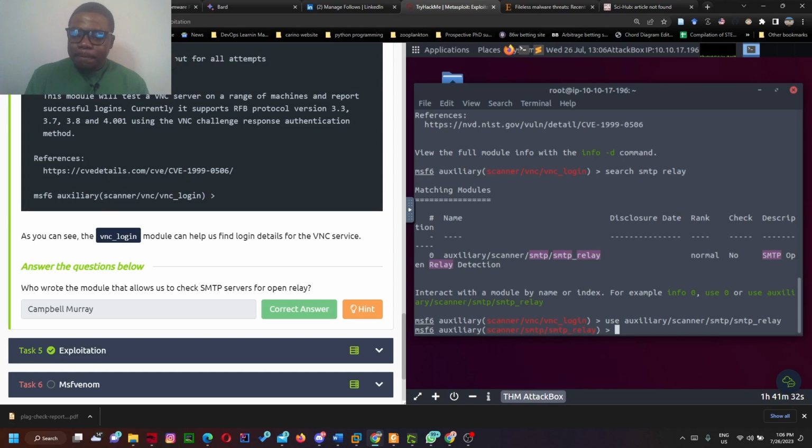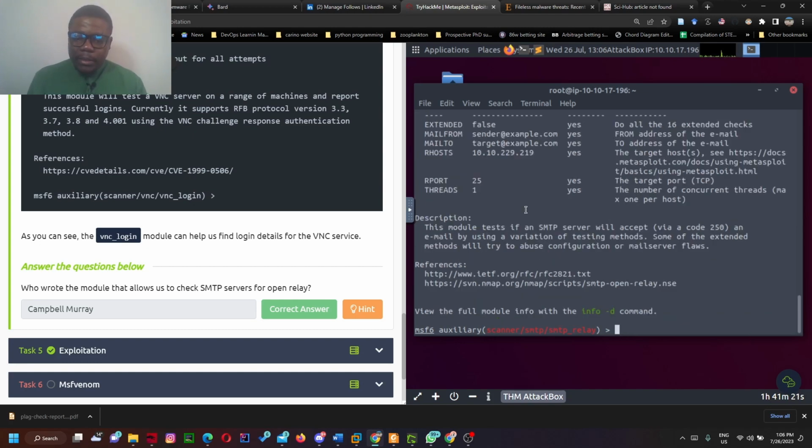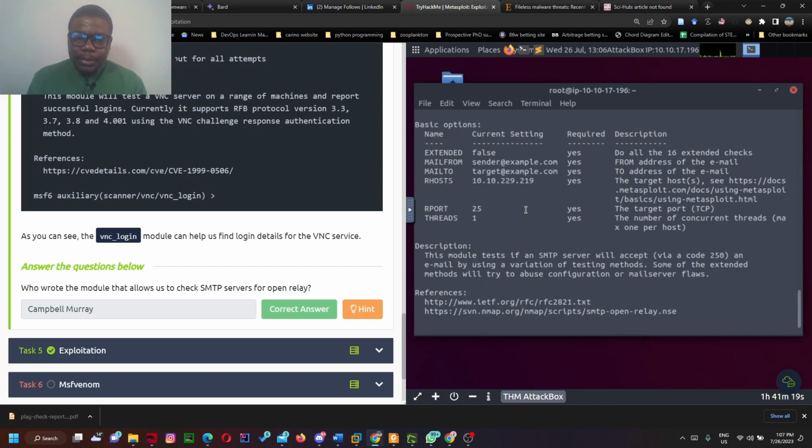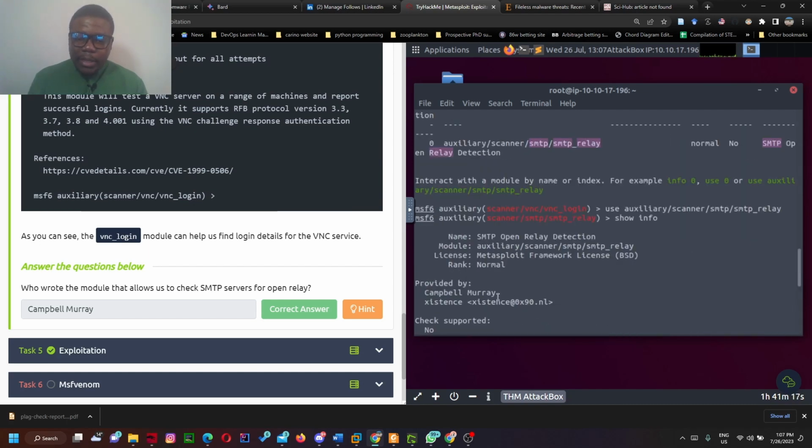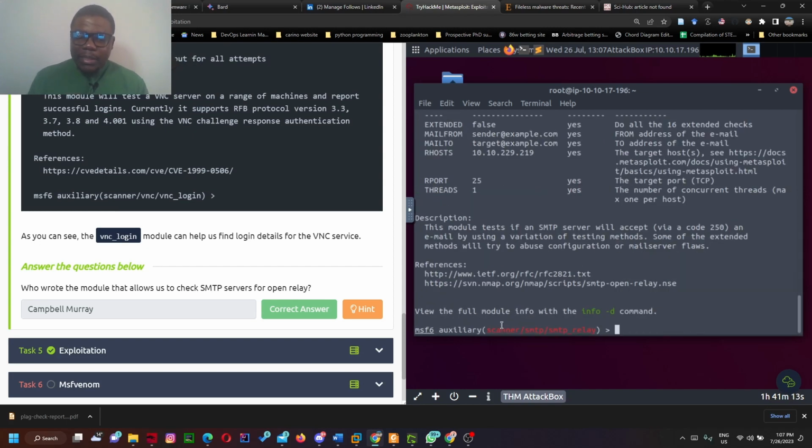So we can say show info, show info, and go up and look at provided by. This is Kambemuri. That is our answer. Remember that we can do info alone and we're still going to get the same thing.